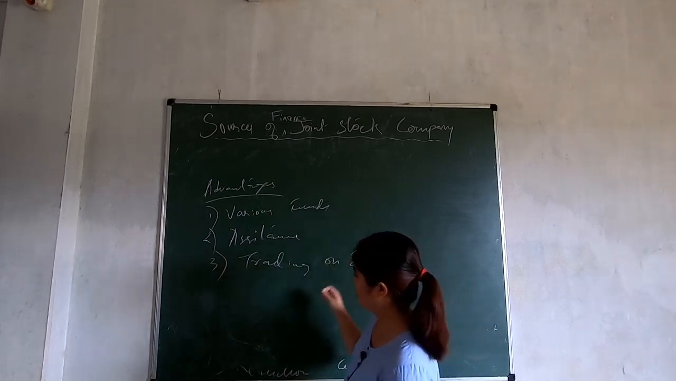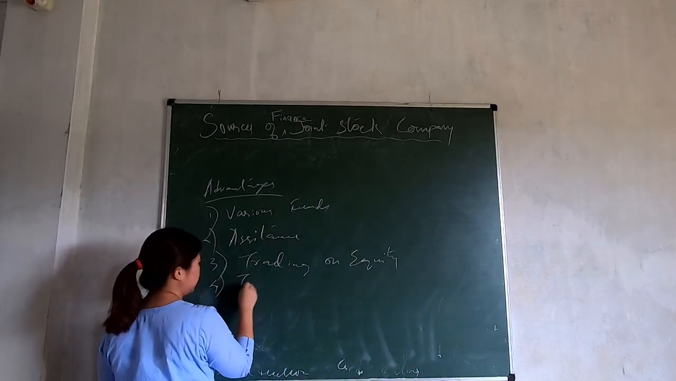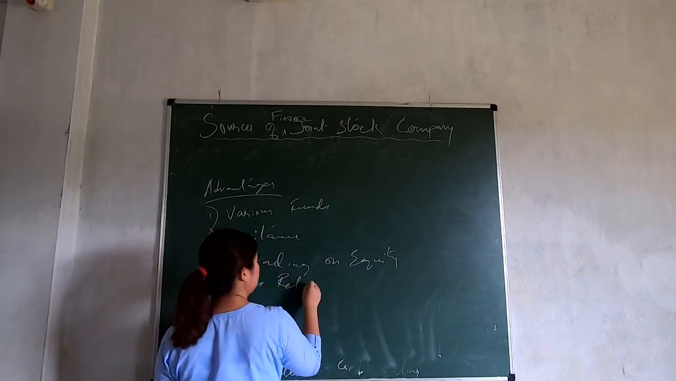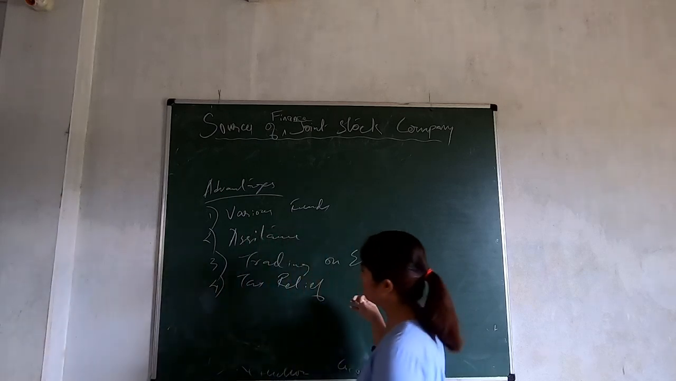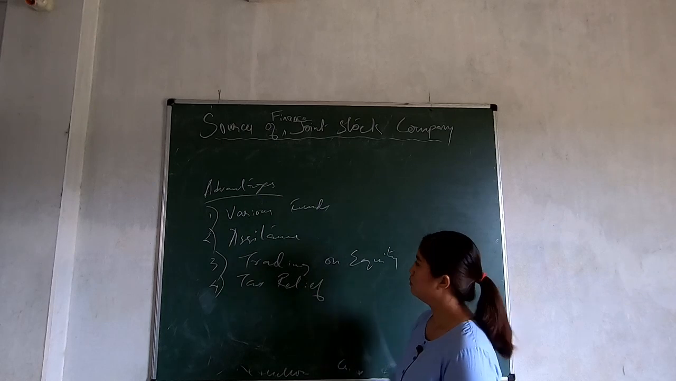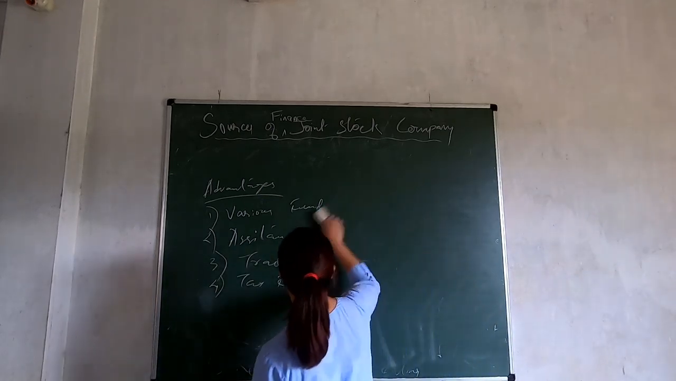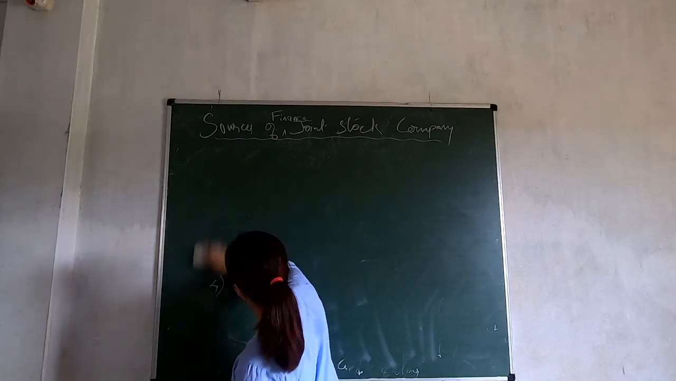So trading on equity and also tax relief. It's almost the same thing. Okay, the advantages are almost the same as taking a loan from a commercial bank and from debenture. And also there are some disadvantages. Okay, I will tell them briefly.